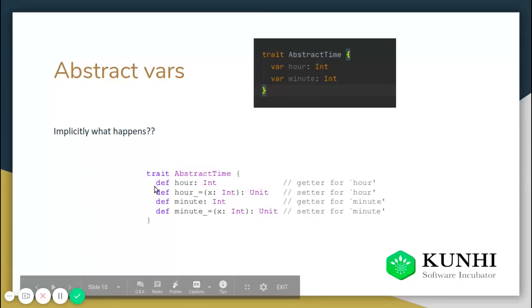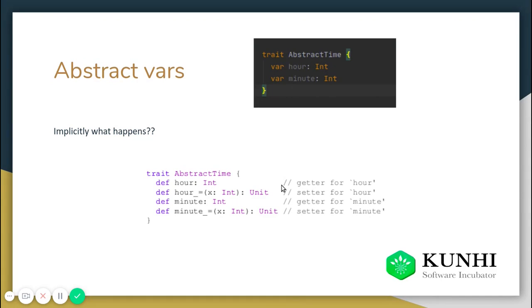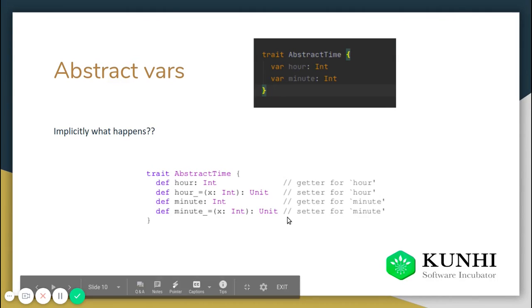So def hour: Int. Actually there are two functions called the getter and the setter. Every variable gets a getter and a setter function, which does the work for it. Whenever we want to get a value, suppose I want to get the value hour from the trait, I will be using the getter function, but I will not call it explicitly.